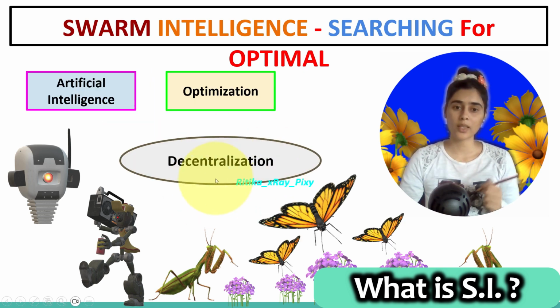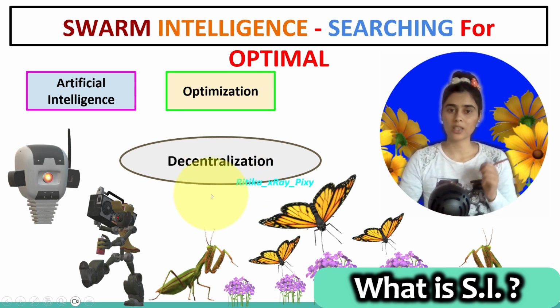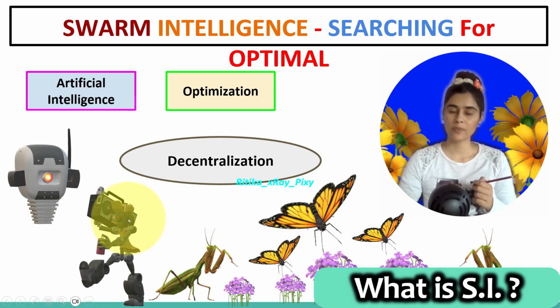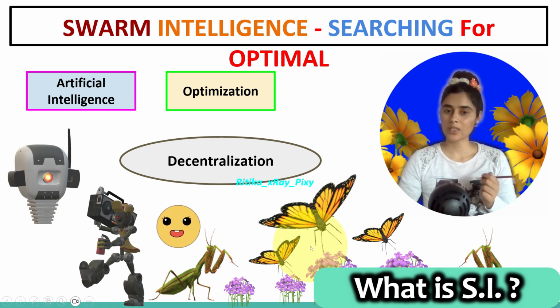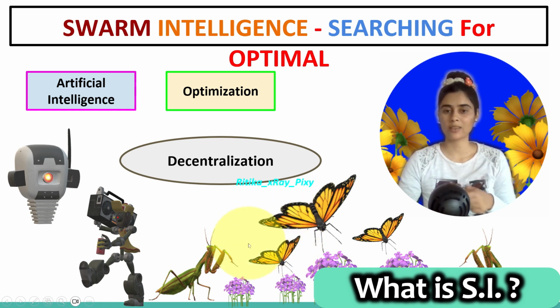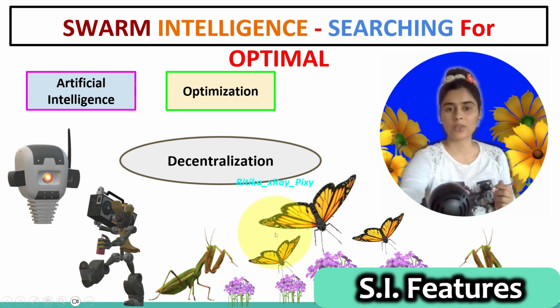So first one we have decentralization. In a swarm intelligence system, there is no leader or control system. Instead, individual agents such as insects or robots follow simple rules and interact with their neighbors. So there is no leader and no control system. They follow simple rules and interact with their surroundings and neighbors.